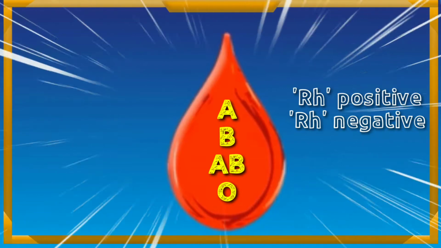Thus, in all 8 blood groups are formed. For example, A positive, A negative, B positive, B negative, AB positive, AB negative and O positive and O negative. So let us see what is blood donation.